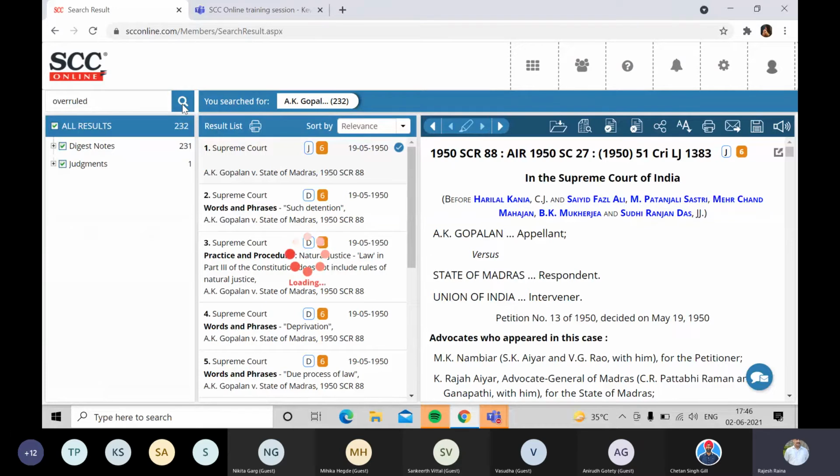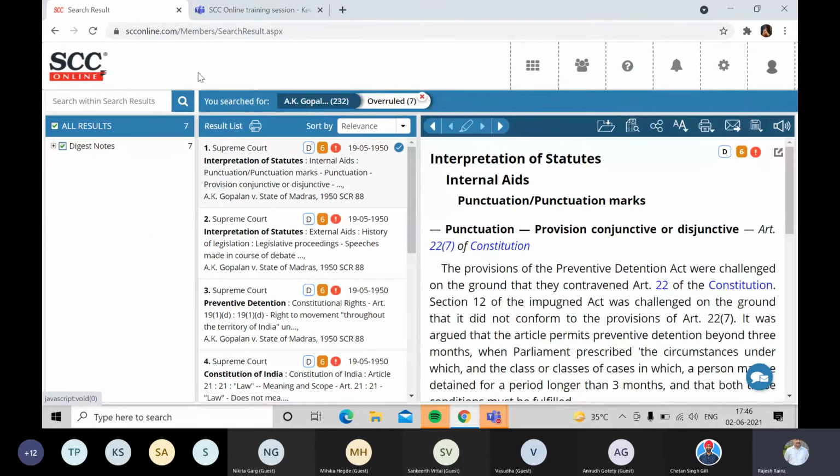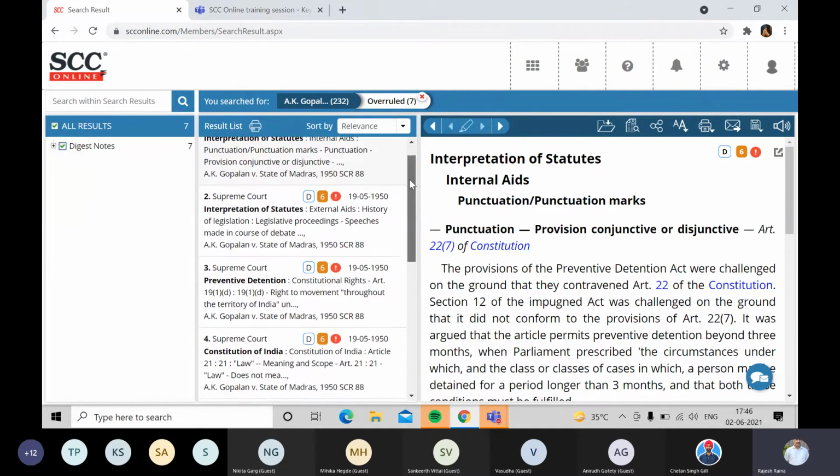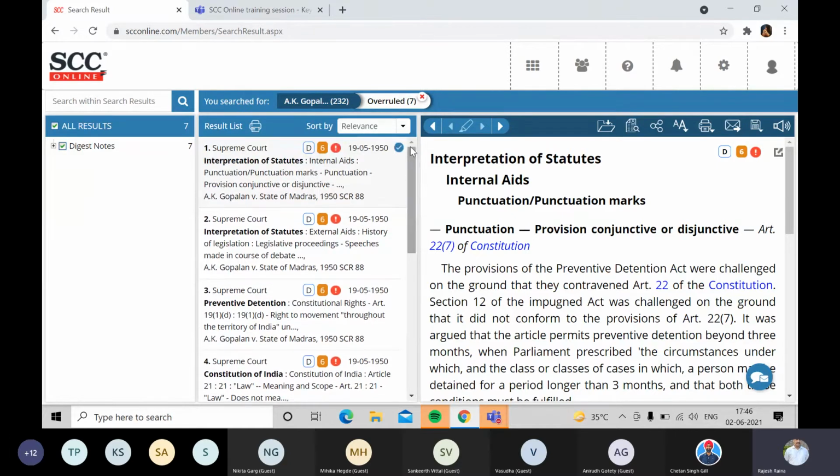What the software will do is search for the word "overruled" in all the law points, and wherever the law point has been overruled, it will also show a red circle exclamation mark denoting that this particular law point has been overruled. So out of 231, only 7 law points have been overruled in this case.